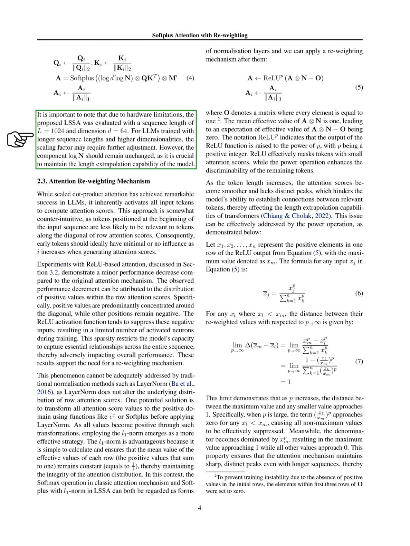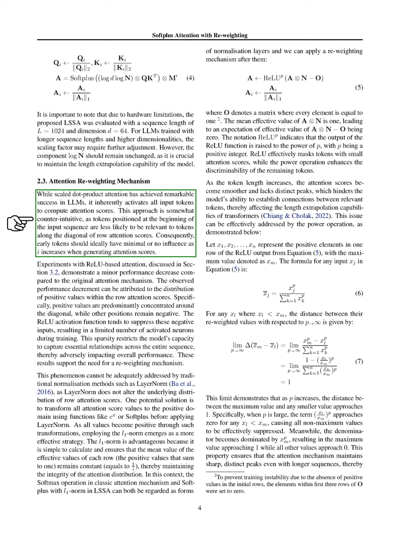We also discuss the attention reweighting mechanism. While scaled dot-product attention has been successful, it activates all input tokens, which can be counterproductive. Tokens at the beginning of the sequence are often less relevant, so they should have minimal influence on attention scores.